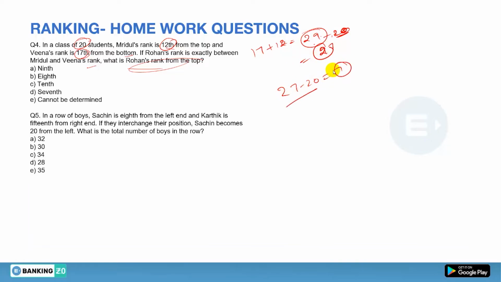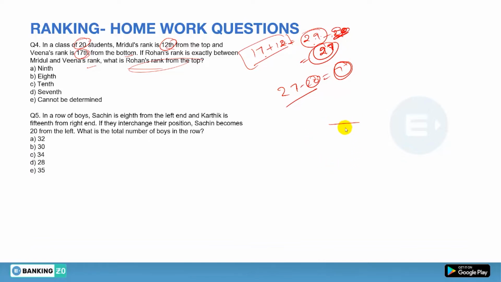So it means you will have an overlapping condition in which there will be 7 persons sitting between Mridul and Veena, that is for sure. I have told you in the previous session also, first of all you have to add the values 17 plus 12, that is 29, then subtract 2, which gives you 27. Now you have to subtract 20, the total number of students, from this value, and it will give you the number of persons sitting between Mridul and Veena.